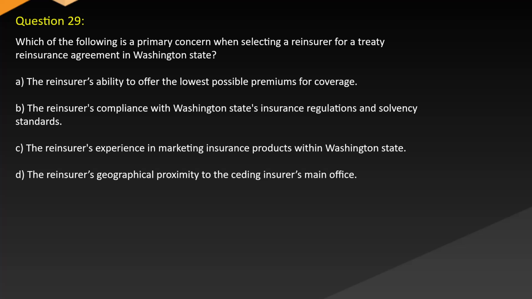Question 29. Which of the following is a primary concern when selecting a reinsurer for a treaty reinsurance agreement in Washington state? A. The reinsurer's ability to offer the lowest possible premiums for coverage. B. The reinsurer's compliance with Washington state's insurance regulations and solvency standards. C. The reinsurer's experience in marketing insurance products within Washington state. D. The reinsurer's geographical proximity to the ceding insurer's main office.